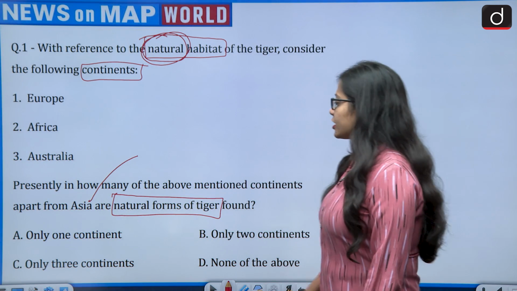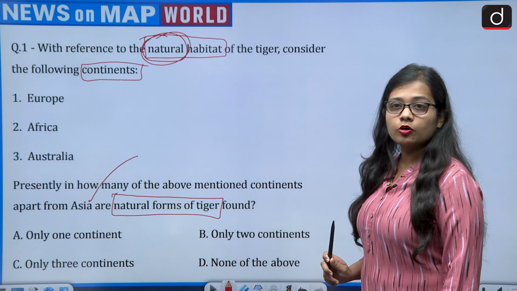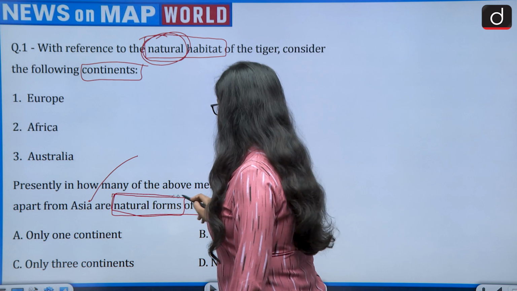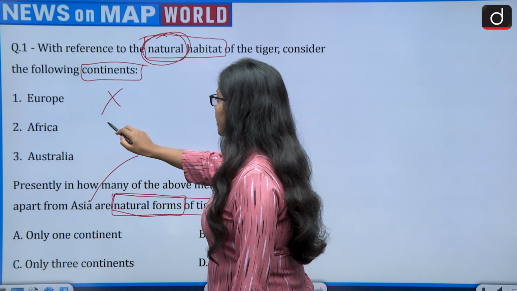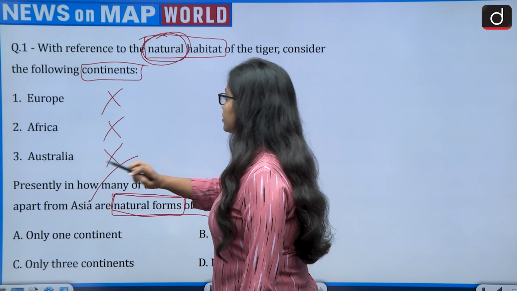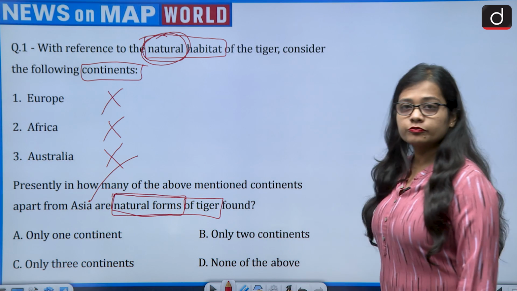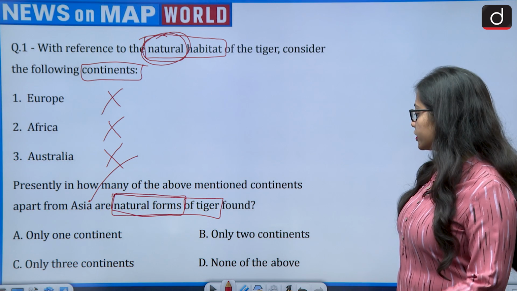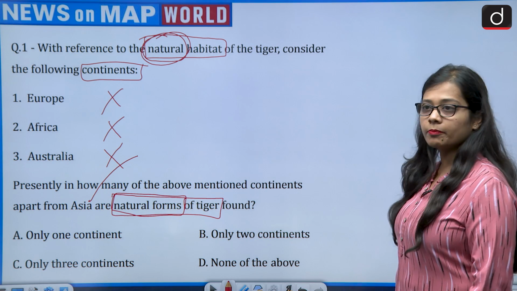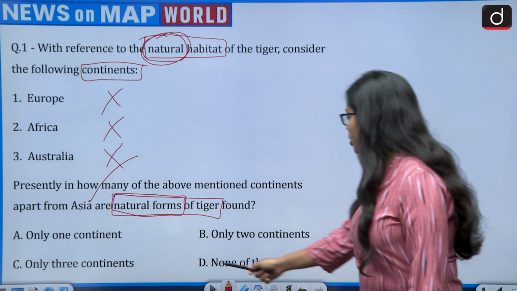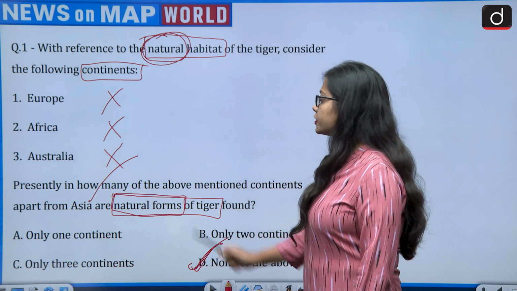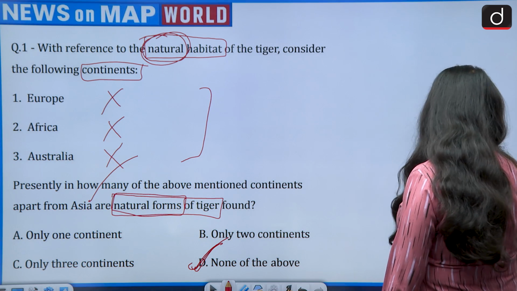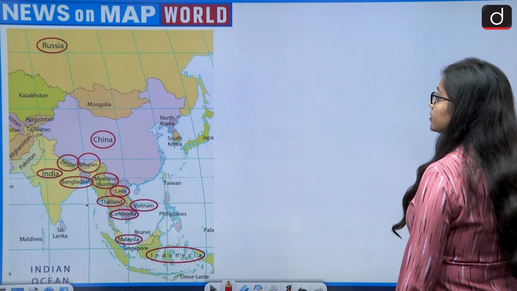So the correct answer would be, apart from Asia, in how many continents is the tiger population present in its natural form? The answer would be Europe, no, Africa, no, and Australia, no. That means what would be the correct answer? Only one continent, only two continents, only three continents, or none of the above? So the correct answer would be option D, that is none of the above. Apart from Asia, there is no other continent in which the natural form of tigers is present.